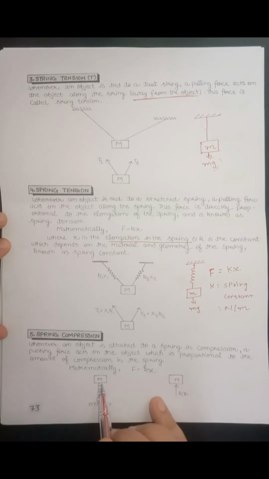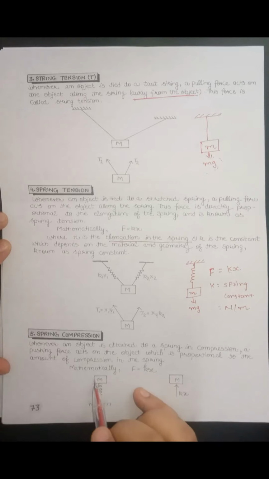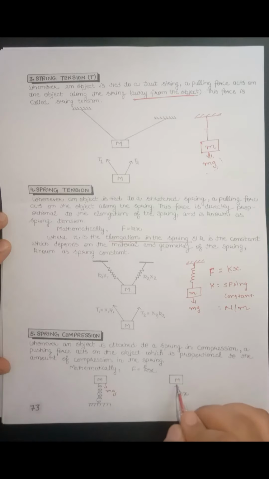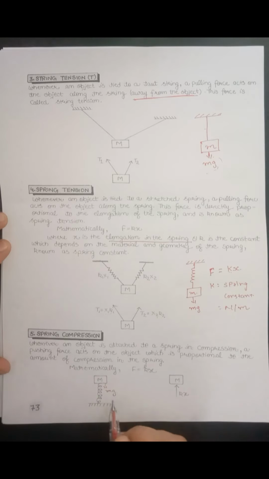Now the fifth force is the spring compression. In this case, an object is placed on the top of a spring. The gravitational force mg will act on this object in the downward direction. Due to this gravitational force, there will be some compression in the spring, that is x. So the upward pushing force will act on the object by the spring, equal to kx, to balance this force mg.